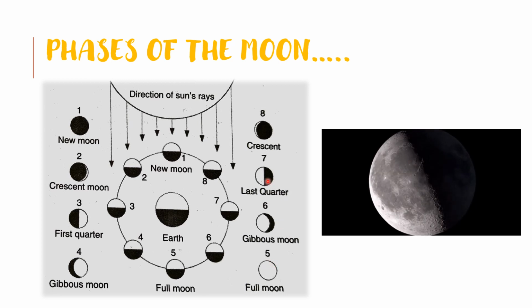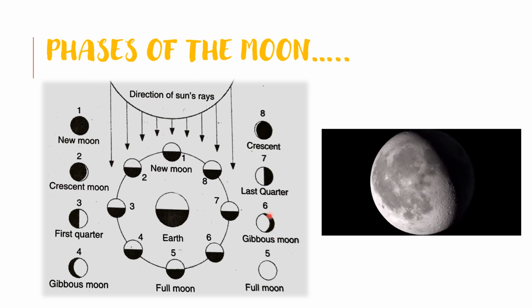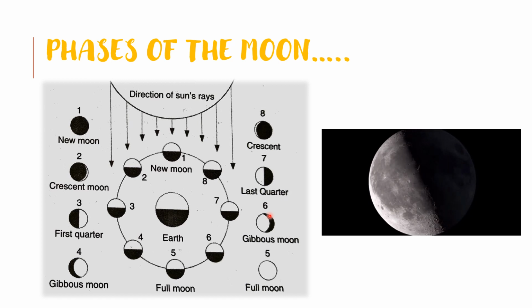During positions 6, 7 and 8 and 1, the moon wanes. That is, the bright part of the moon becomes smaller and smaller. The time period between the full moon and the next full moon is slightly longer than 29 days. In many calendars, this period is called a month.